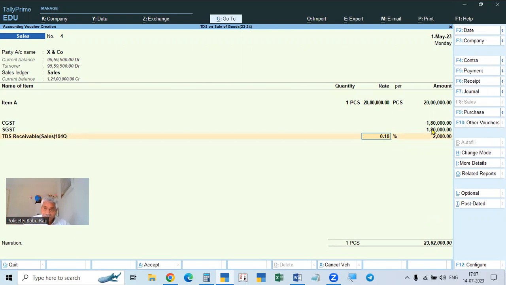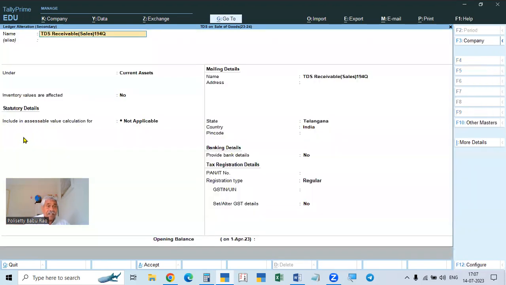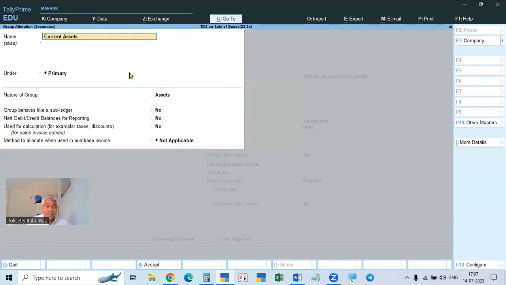But here, the same thing we can do in another way. That is, even the 0.1% also, we can make automatic. Now we are entering 0.1 manually, then it is calculating. But that 0.1 also can be made automatic. See here, when you are creating this, we will create it under current assets. Open the current assets group, and take that group.